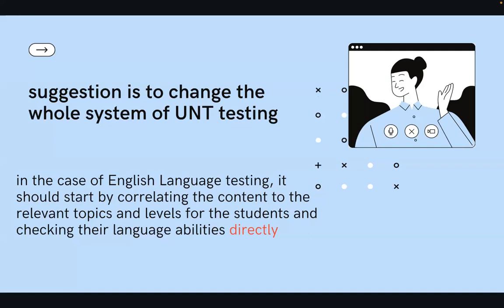So we certainly should change some aspects of this testing. It's so easy. It has a lot of general questions, just answering questions, and that's why sometimes students may pass the UNT English part and as a result get into the university they desire.